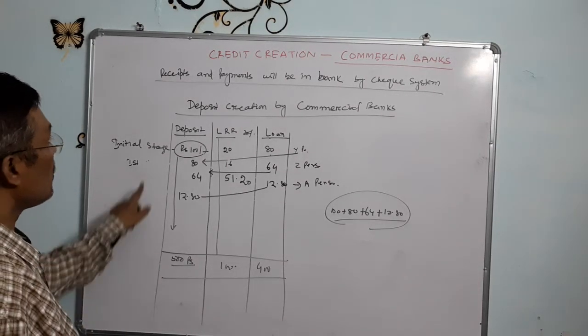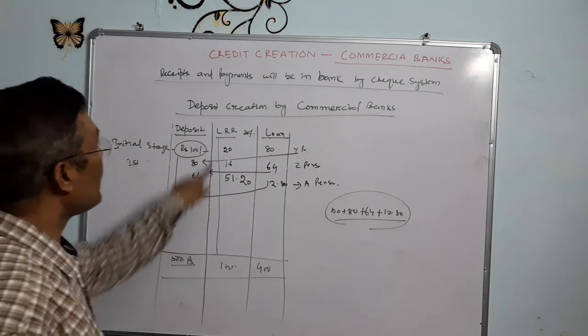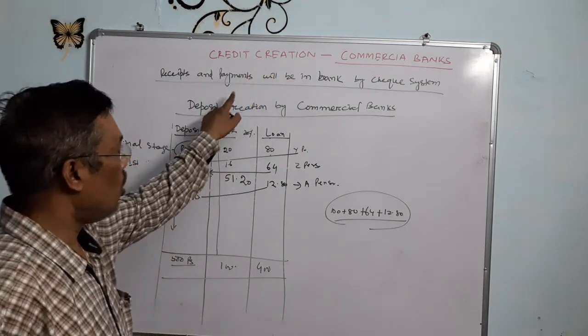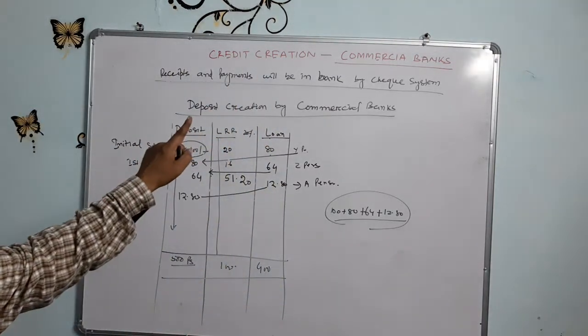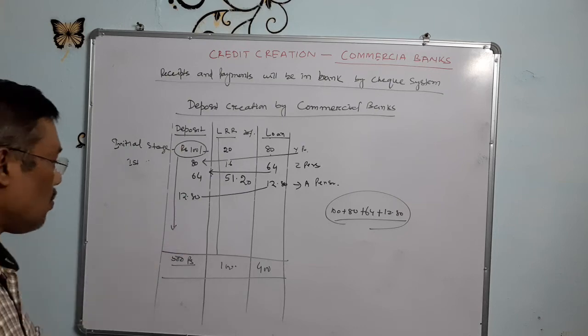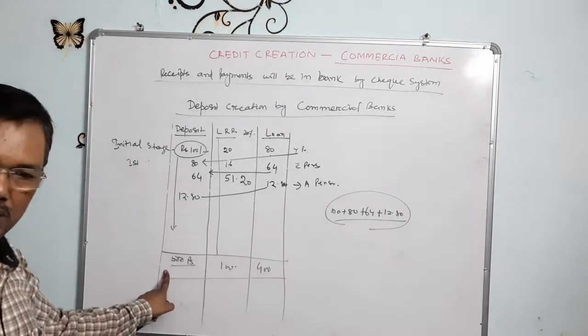So 100 rupees is turned into 500 rupees. That is called credit creation, or it is known as the process of money creation. Credit creation, or the process of money creation, or it is called money creation. How does it become 500 rupees?